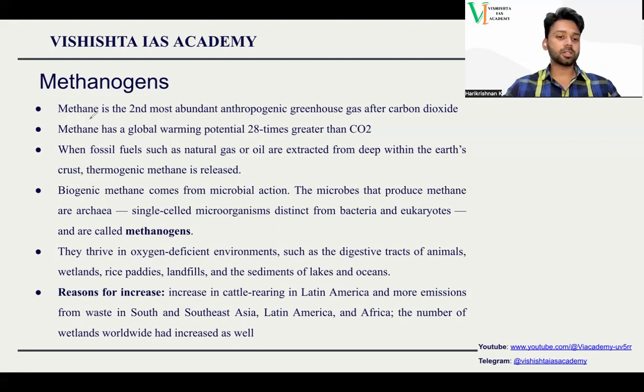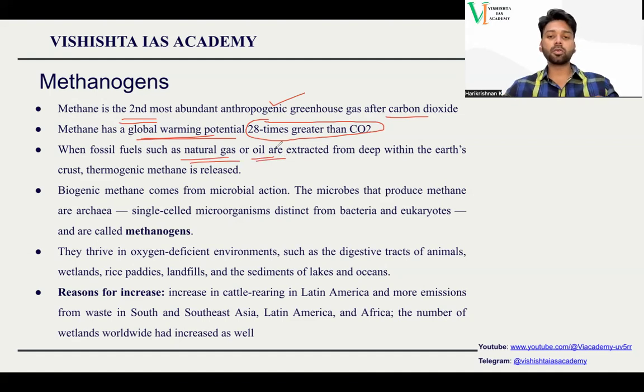Let's go through the basics first. Methane is the second most abundant anthropogenic greenhouse gas after carbon dioxide. Carbon dioxide has a global warming potential of 1 and methane has a global warming potential 28 times that of carbon dioxide. When fossil fuels such as natural gas or oil are extracted from the earth, most of the methane present inside the earth comes out during gas exploration, and it will result in global warming. This is one way.